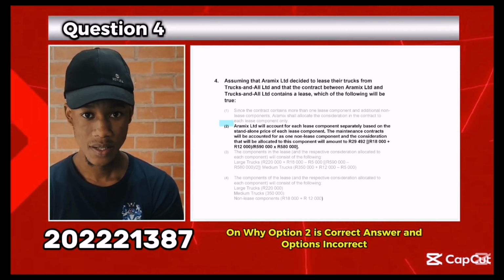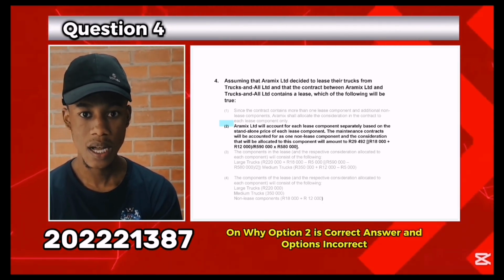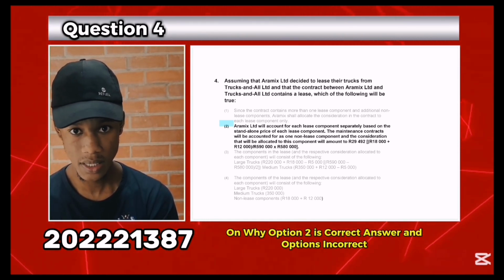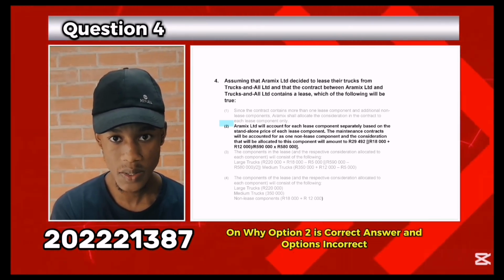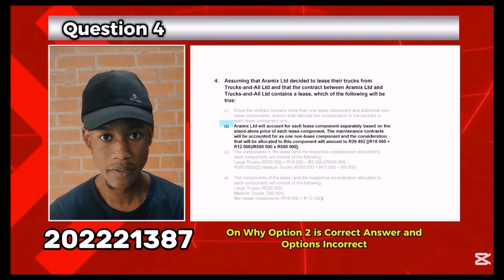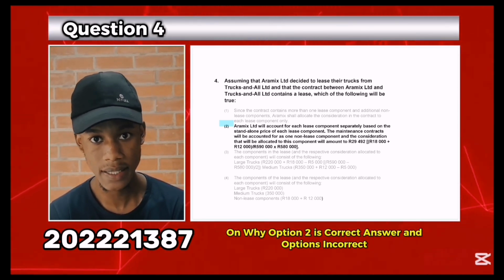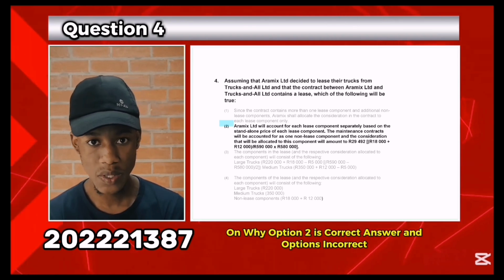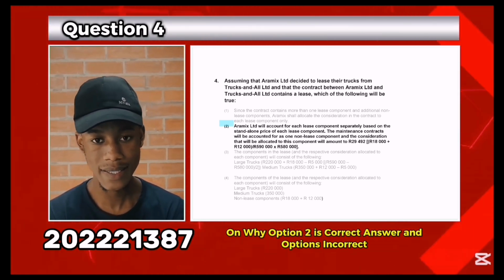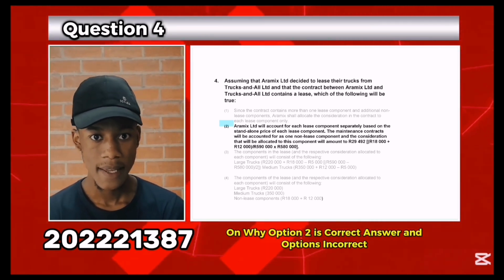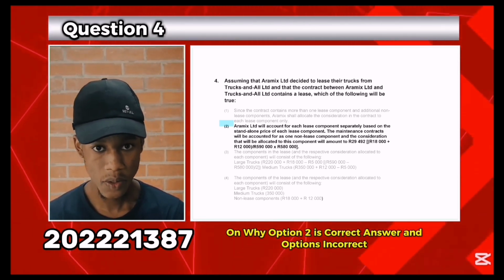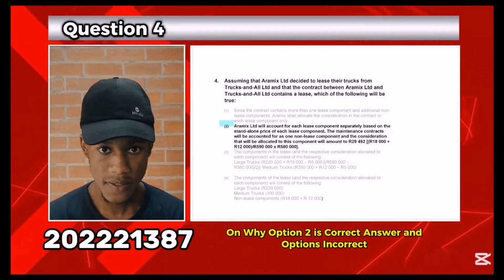Why option 2 was the correct answer. Aramex Limited will account for each lease component separately based on the standalone selling prices of each lease component. The maintenance contract will be accounted for as one of its non-lease components, and the consideration will be allocated to this component and will amount to 29,492 Rand.